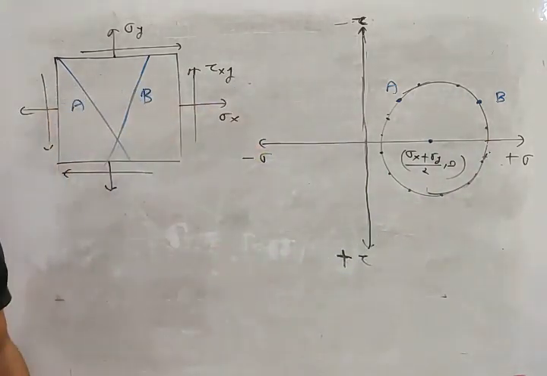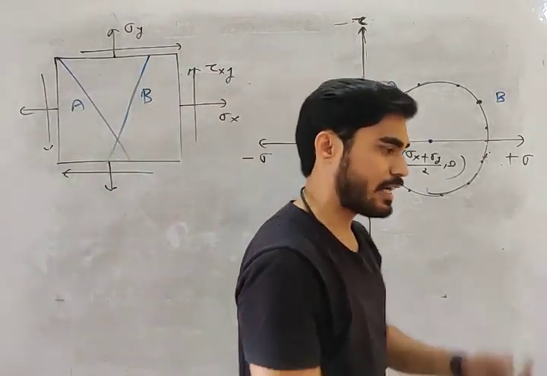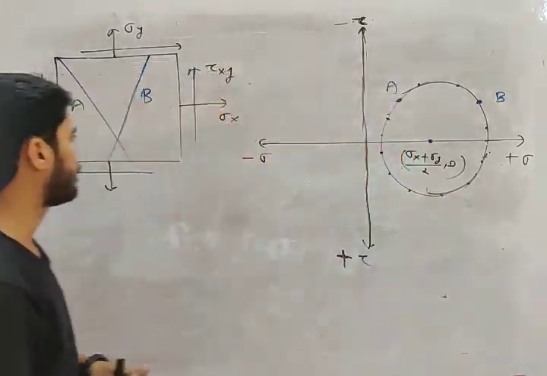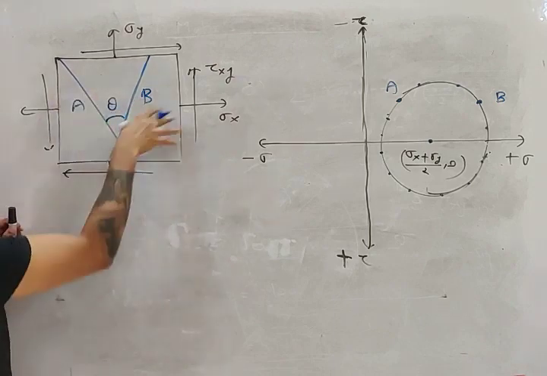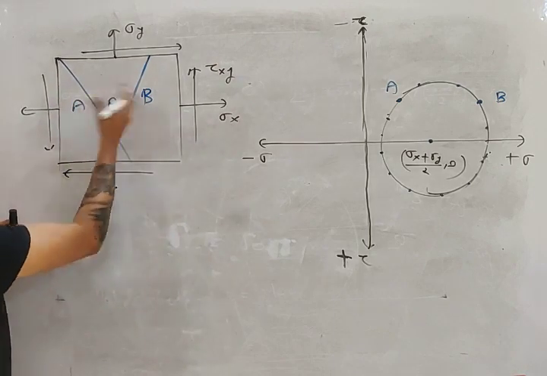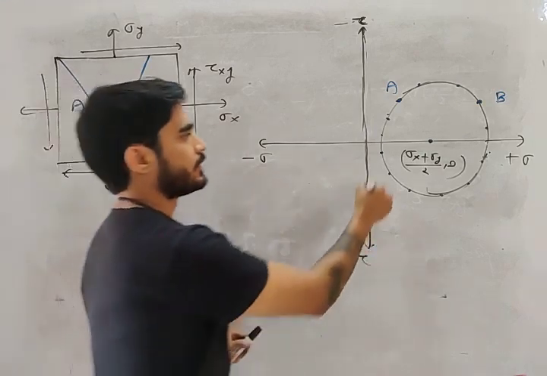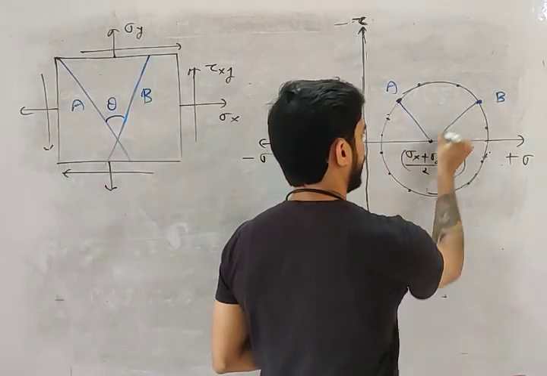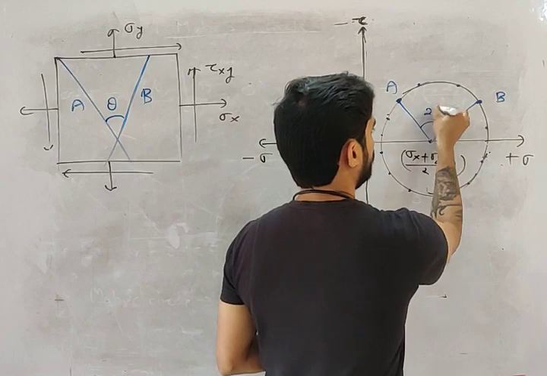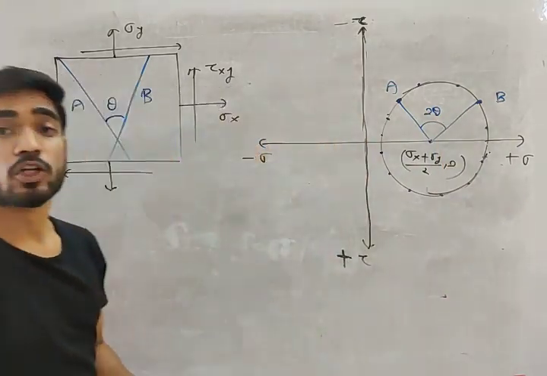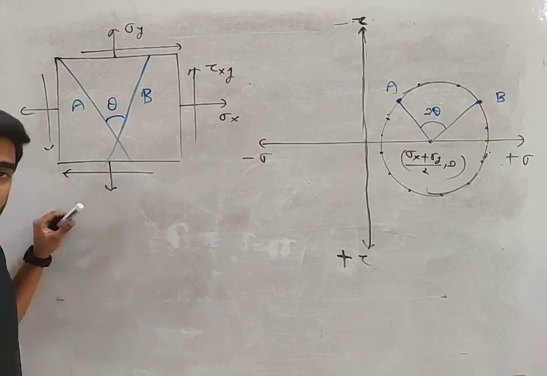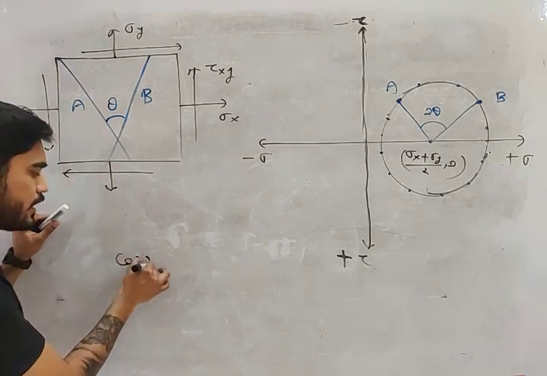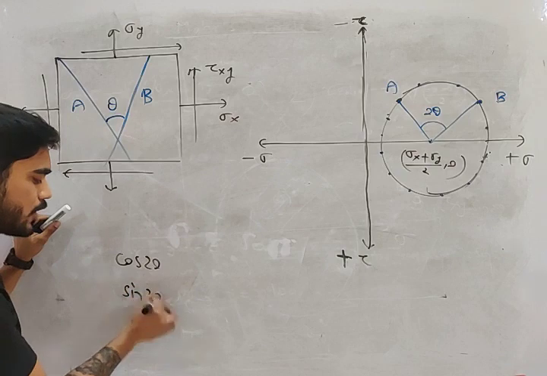Do you understand this? Now my friend, a very important thing to remember: any angle theta on this body, let's say A and B are making angle theta, then here the angle will become 2 theta. Why is this angle becoming 2 theta? Remember the equation. In the equation, every angle is 2 theta: sine 2 theta, cos 2 theta.